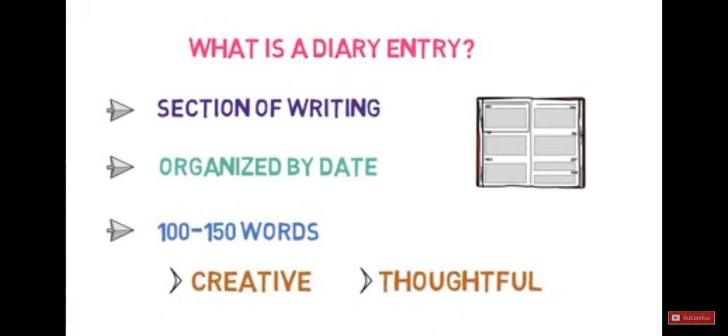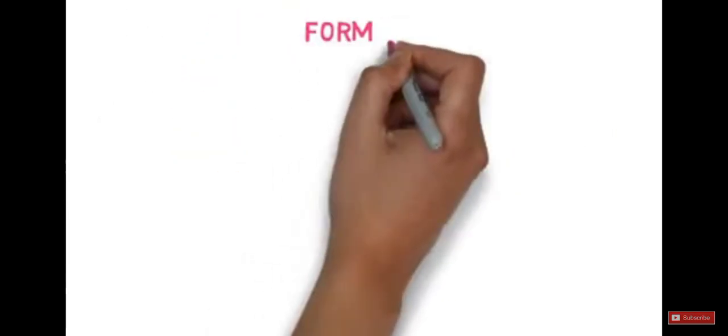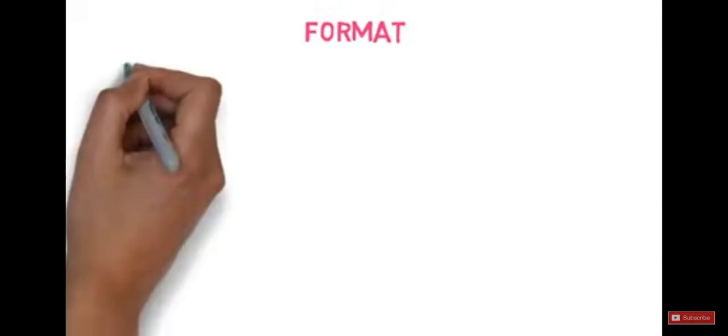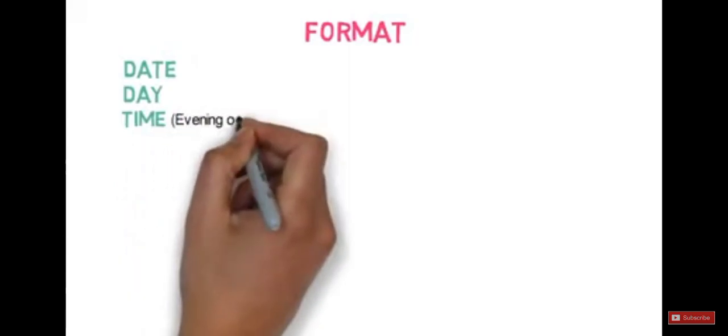Now, we will learn how to write a diary entry. Let's first look into the format of diary writing. There are 8 things involved in it. First, in the left hand corner, write the date on which you are writing the diary. Next, just below it, write the day. Next, just below it, write the time on which you are writing the diary. Generally, the time is post evening or night as we are writing the diary after the day ends.